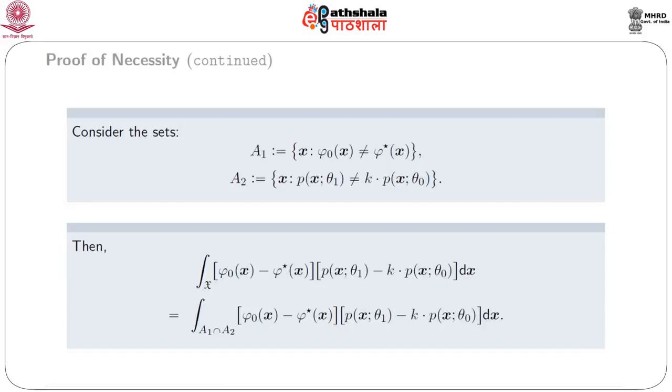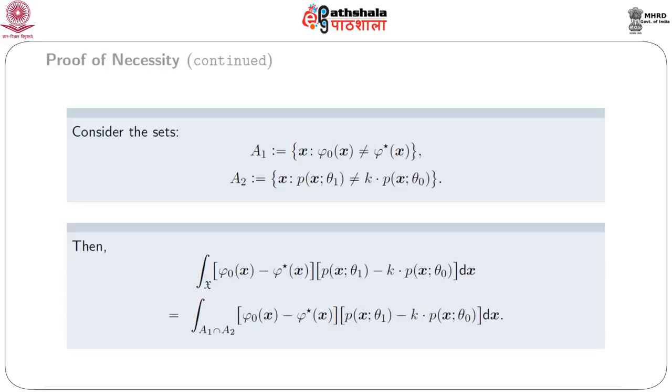Then the integral of (phi naught(x) minus phi star(x)) times (p(x, theta 1) minus k times p(x, theta naught)) over script X is nothing but the same integral over A1 intersection A2.